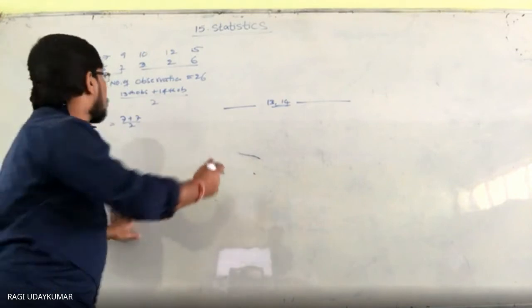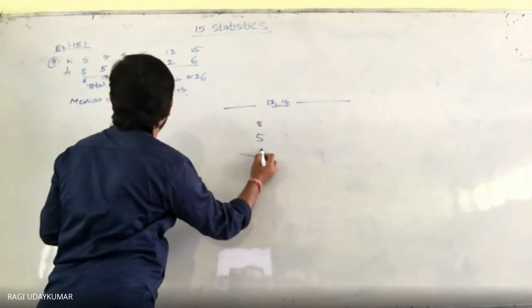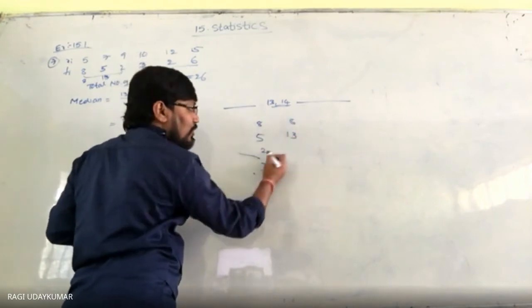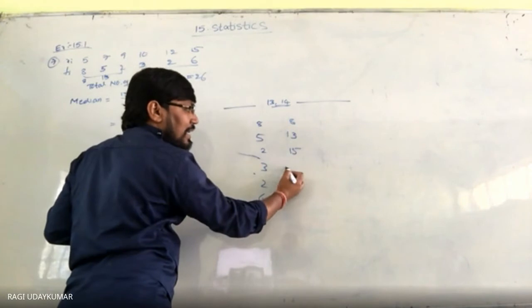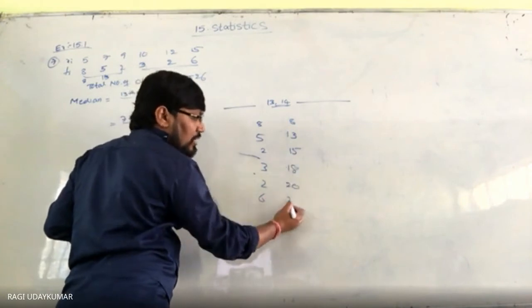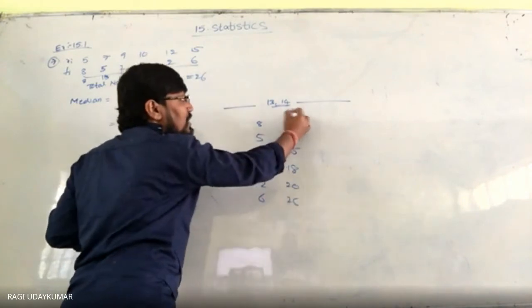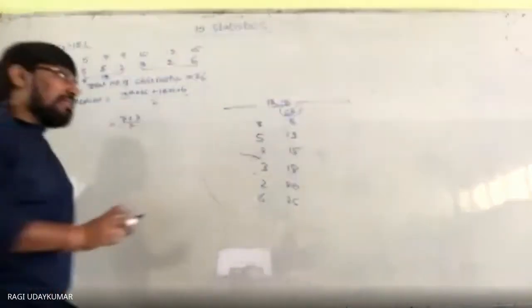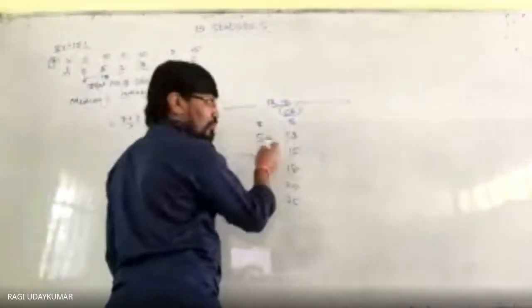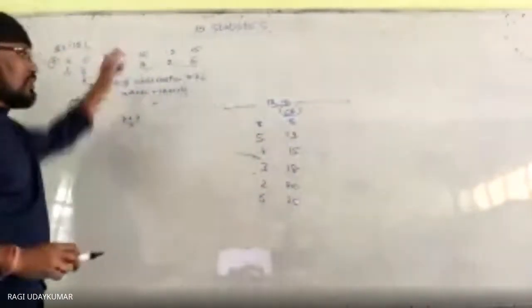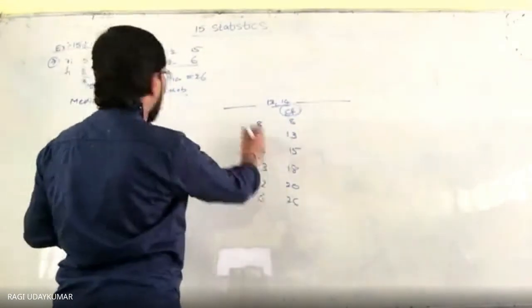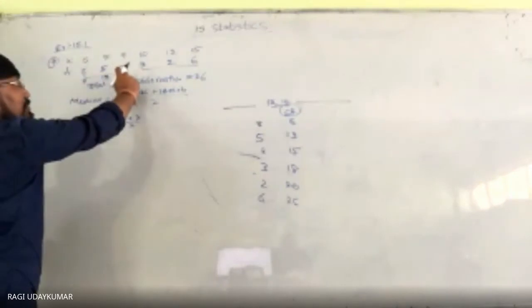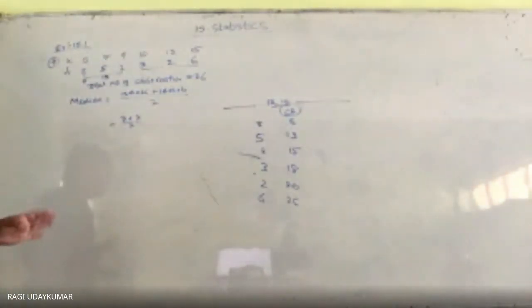So cumulative frequencies is nothing but these are the frequencies 8, 5, 2, 3, 2, 6. 8 as it is लिखेगा, 8 को 5 ऐड करेगा 13 आएगा, 13 को 2 ऐड करेगा 15 आएगा, 15 को 3 ऐड करेगा 18, 18 plus 2 20, 20 plus 6 is 26. These are called cumulative frequencies. Usually you remember that to find out the median. Now here the 13th observation is 7. 14th observation is 9.